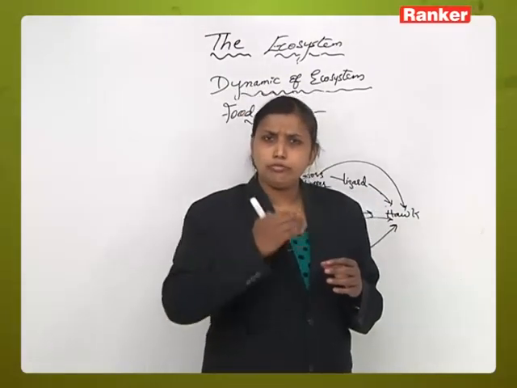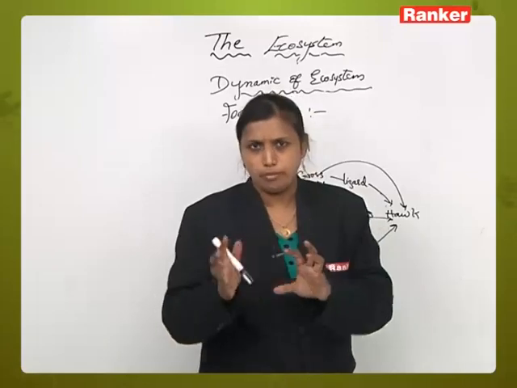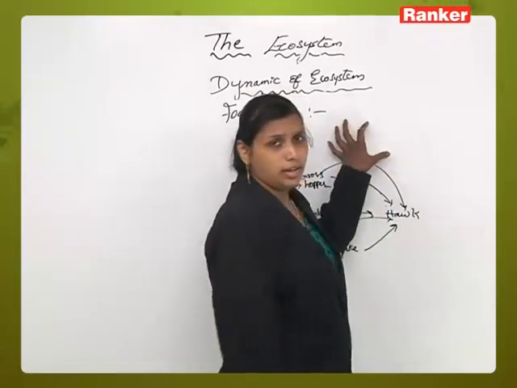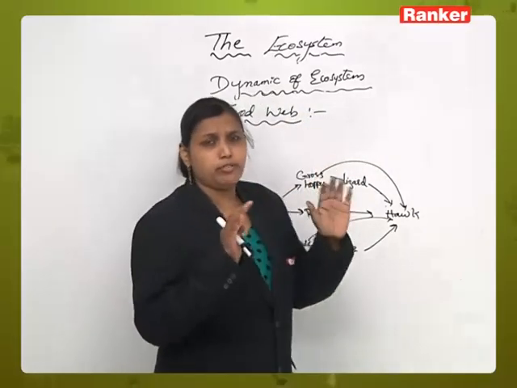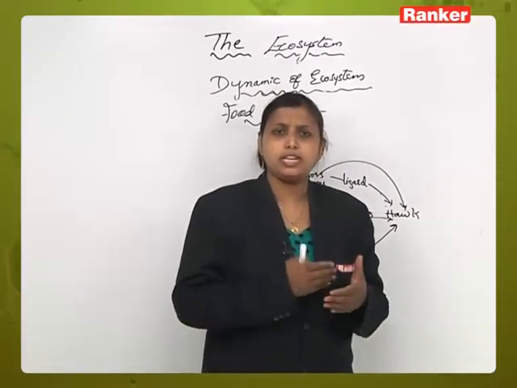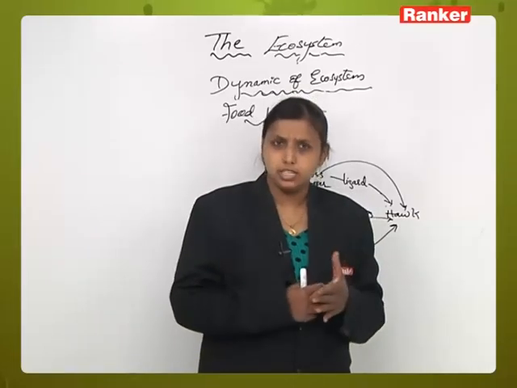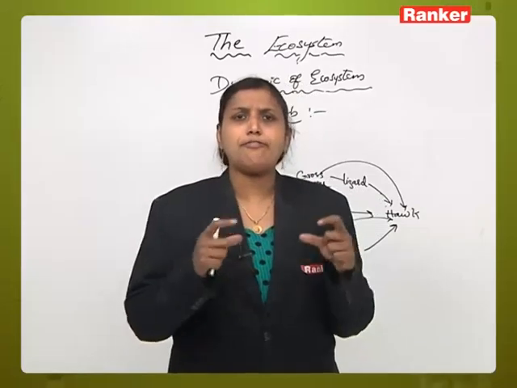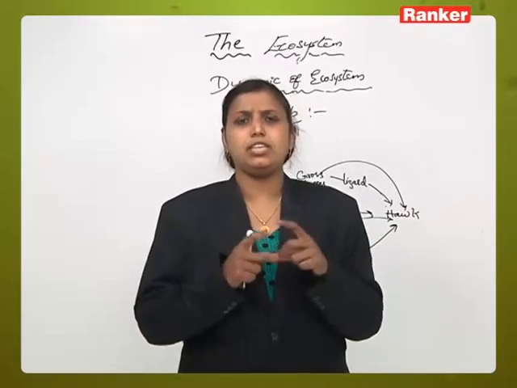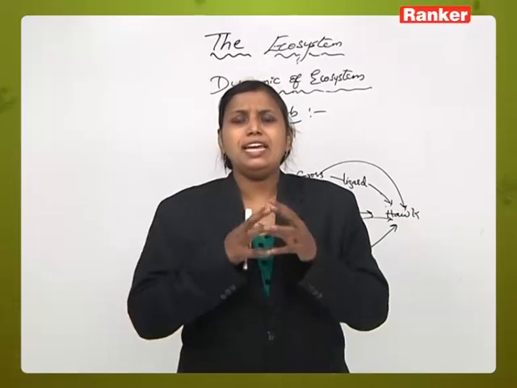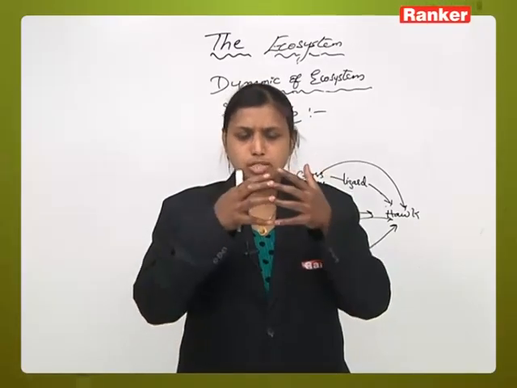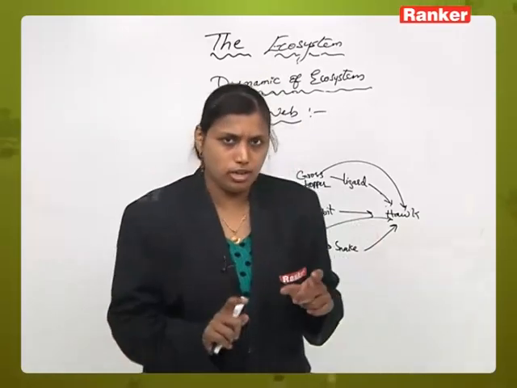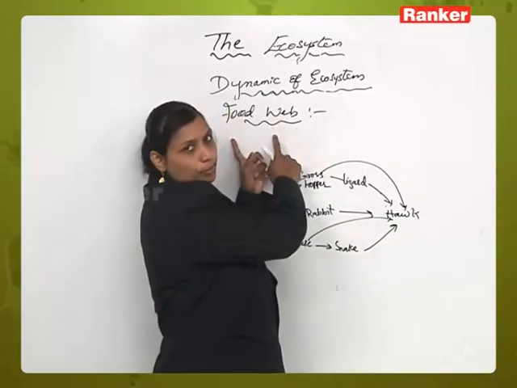Now when we come to the food web, what is food and a web? Web means a group, a web-like structure, right? Now in food chains, we have studied different food chains: aquatic food chain, grazing food chain, terrestrial food chain, detritus food chains, right? Like this, when all the food chains are interconnected with each other in an interlocking pattern and form a net-like fashion, or web-like fashion, that is called a food web, right?